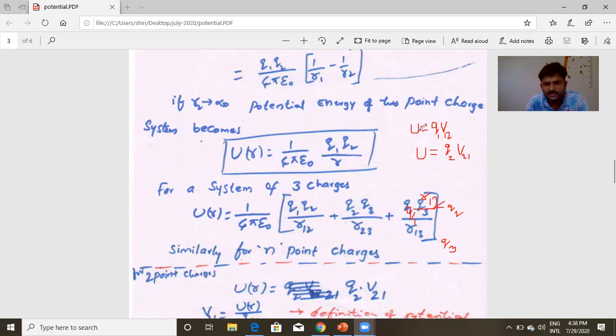U is equal to q1 v12. Here the notation is q1 is a charge, and v12 is the potential at q1 due to q2. Potential at q1 due to q2. What is this? We will see.